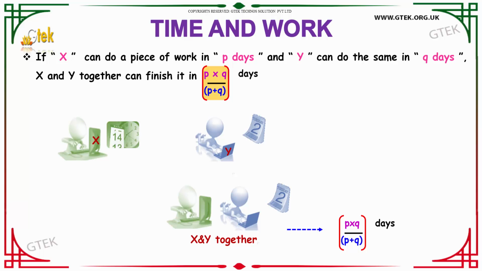If we consider that X can do a piece of work in P days and Y can do the same work in Q days, then X and Y together can finish it in P into Q by P plus Q days. So, that will be the formula used for calculating the total work done by X and Y in P days and Q days respectively.